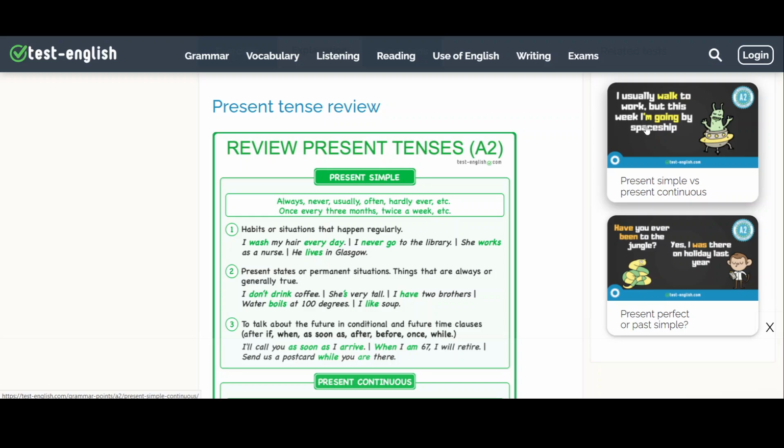Students often say, I'll call you as soon as I will arrive. That is not correct because we use the present simple in a future time clause. When I am 67, I will retire. Again, when I am 67 is a future time clause, so we use the present simple. Students would often say, when I will be 67, I will retire. That is incorrect. Send us a postcard while you are there.